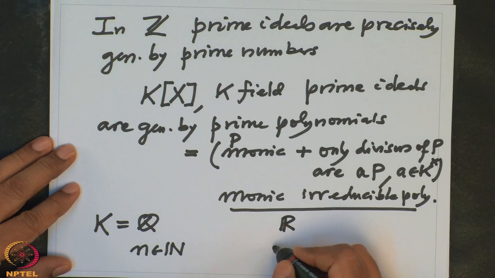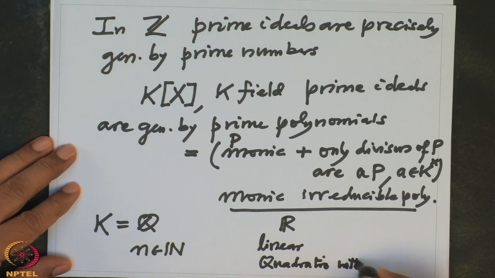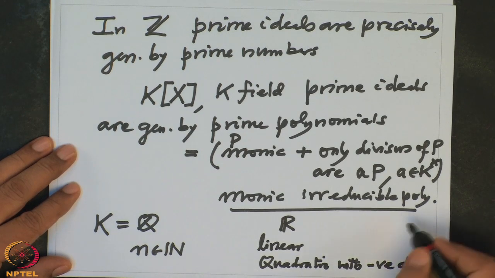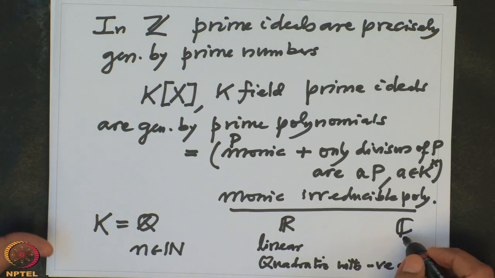Over R the only irreducible polynomials are linear ones, that is degree 1 polynomials, and quadratics with negative discriminant. And over C, we want to prove that the only prime polynomials are the linear ones, and this is precisely a restatement of the fundamental theorem of algebra, which we have not proved, but we will prove it soon.